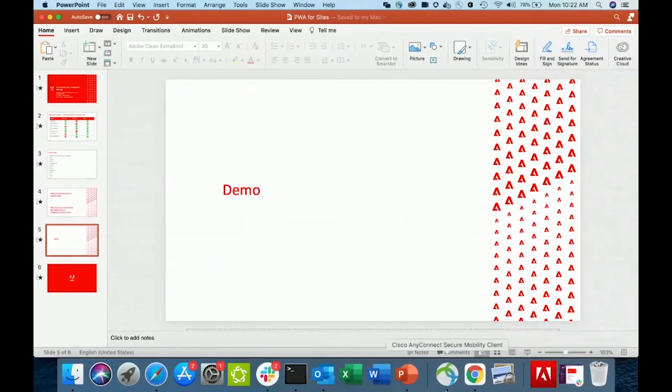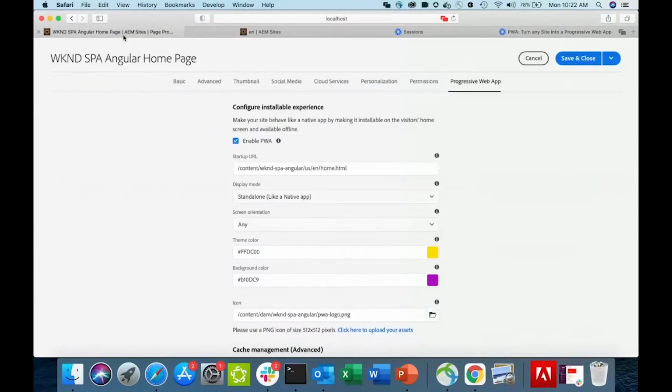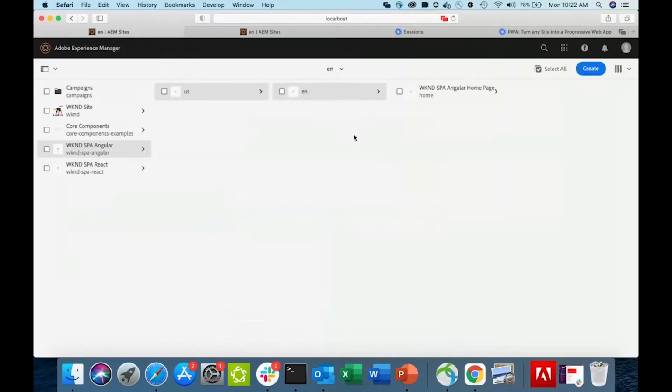And rather than talking about it, I thought the best way is to have a demo and see it actually working live. So the way that we are doing this is we are using the power of Adobe Experience Manager Sites. And we are having this structure. For example, this was an Angular website that was built. And this user interface should be very familiar to those who are involved in AEM development.